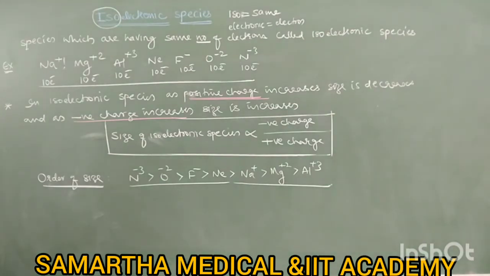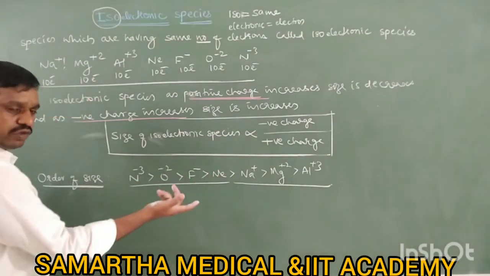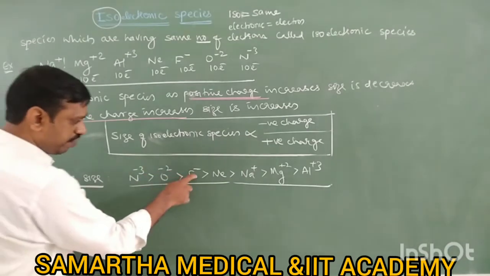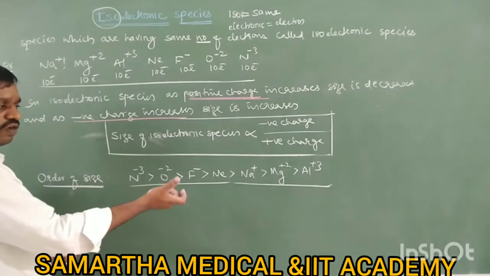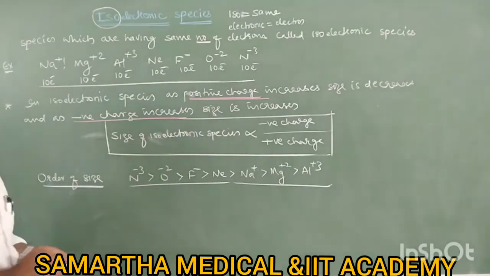So there was a question asked previously in NEET and CET also. The question is this: which of the following pair is isoelectronic species? They may give any two. N3 minus and F minus isoelectronic, Na plus and O minus 2 isoelectronic, F minus and Al plus 3 isoelectronic. So which of the following pair is isoelectronic? You can check all this.